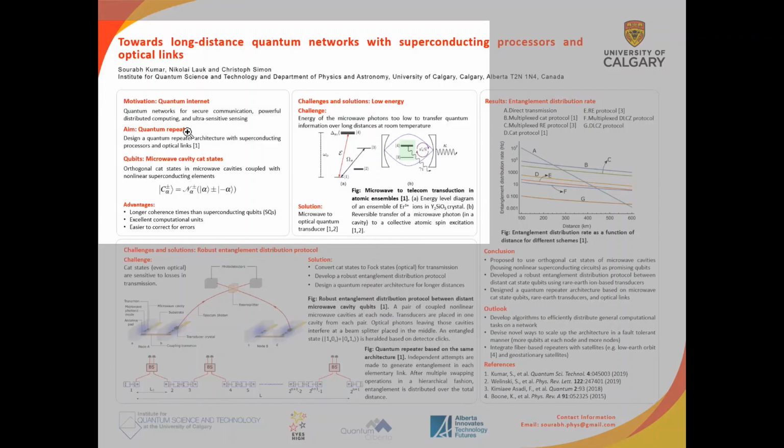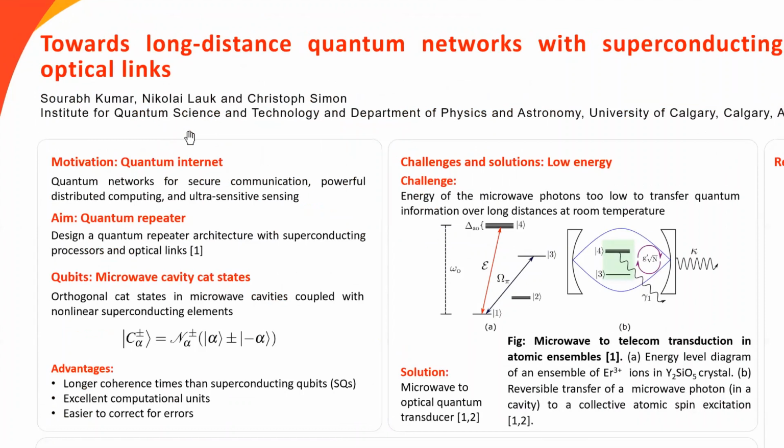I'm Saurabh. I'm a PhD candidate at the University of Calgary working with Professor Christoph Simon. Today I'm going to tell you about one of the projects in our group aimed towards developing long-distance quantum networks with superconducting processors. The grand long-term motivation for a quantum network is towards designing a quantum internet, which is going to be analogous to the classical internet of today, but much more secure and powerful in certain aspects.